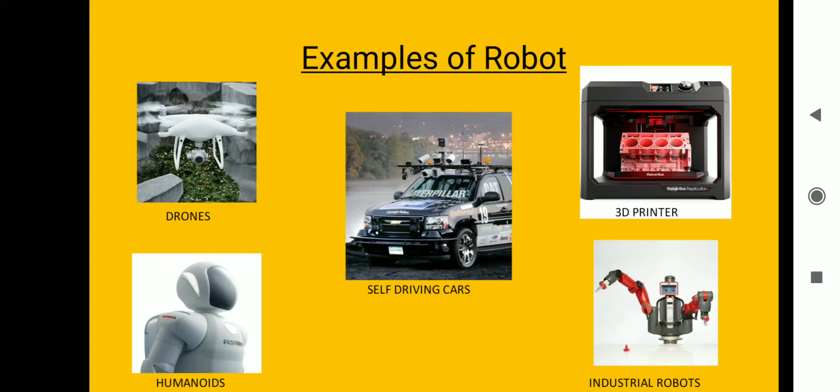Next is the industrial robot. Industrial robots are something which is used in companies. They are used in companies for packaging, for helping the laborers, for mixing or any other work. Suppose there are very heavy materials to lift here and there, they can use robots or a robotic arm to lift the material. It can do the work without getting tired. It can do multiple work at multiple times with greater speed.